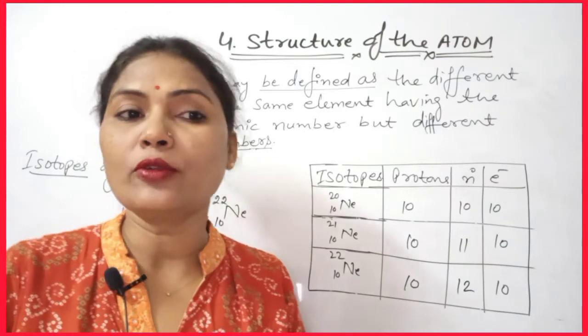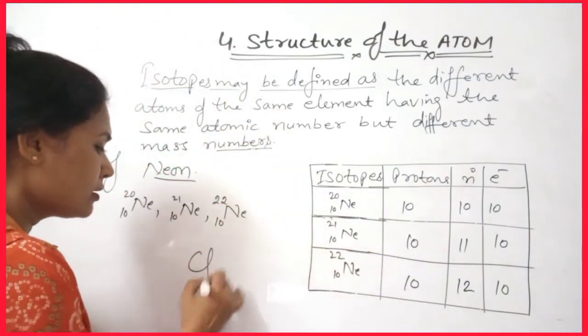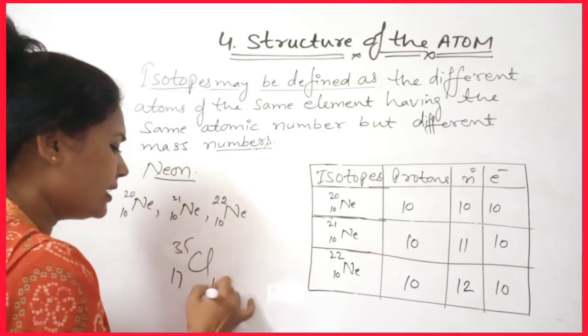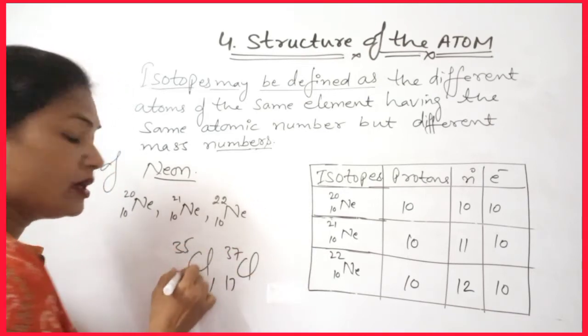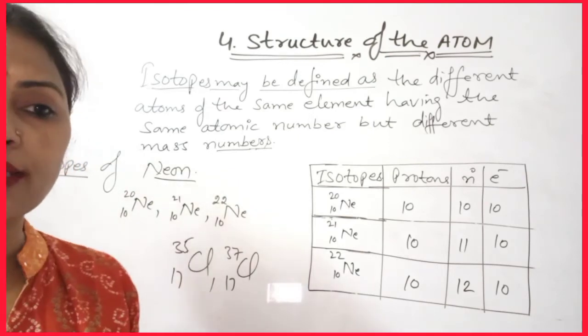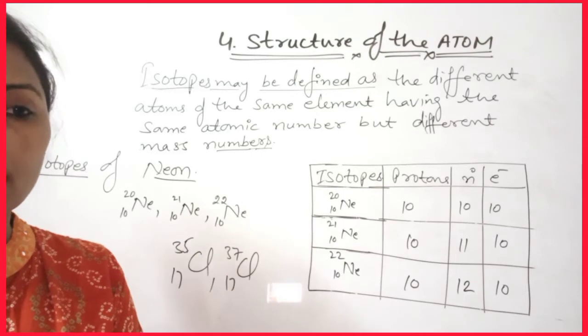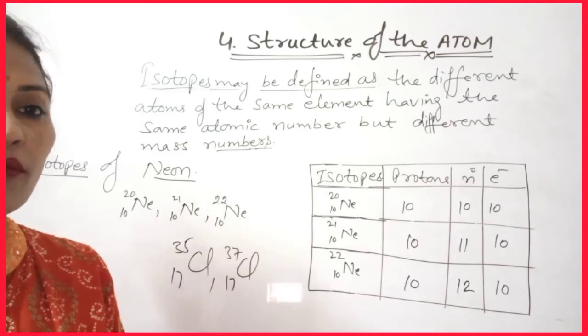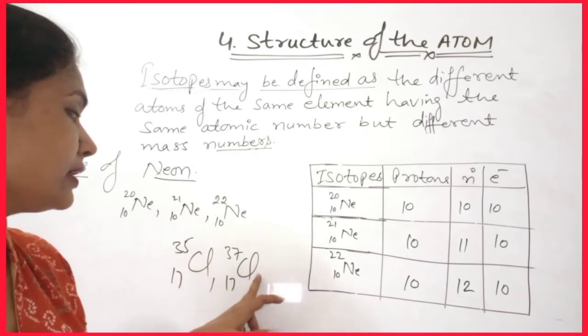For example, chlorine has 2 isotopes, chlorine 35 and chlorine 37, with abundances of 75% and 25% respectively.